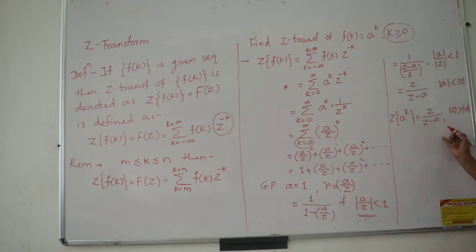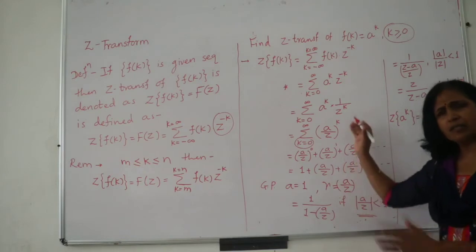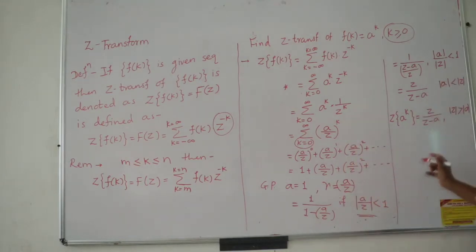Now this is the first formula. I even explained how to use GP and all this. This is the same technique which you have to use for simplification, and now I may apply this formula anywhere. For example, if I am asked to calculate the Z transform of 5 raised to k, where of course you have to mention k is greater than or equal to 0, then see here, the a value is 5, so this will become Z upon Z minus 5, and you mention here mod Z is greater than mod 5, which is simply 5, so mod Z greater than 5.